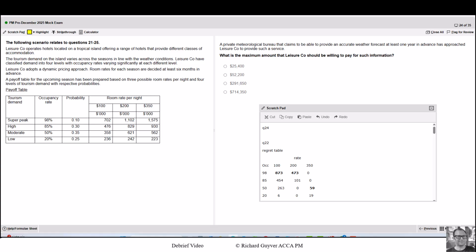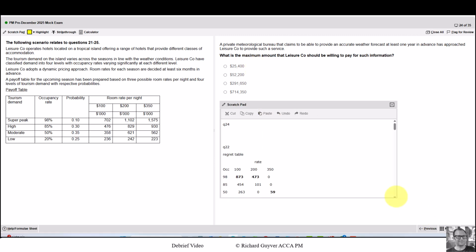If you were running out of time and had to guess, I'd probably be guided a bit by this. You see, 714,000 is more than the revenue they would earn under 8 of the scenarios. So that's probably a bit high. The 291,000 is more than they'd earn under 3 of the scenarios. I think I'd be erring more towards one of the smaller values. Let's go through the actual steps and do the calculation.